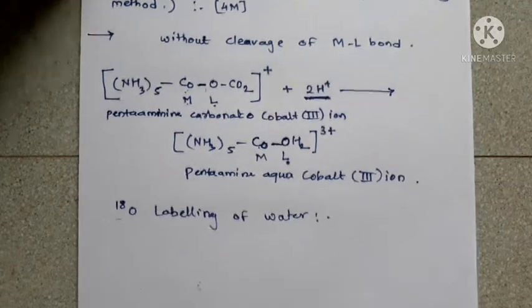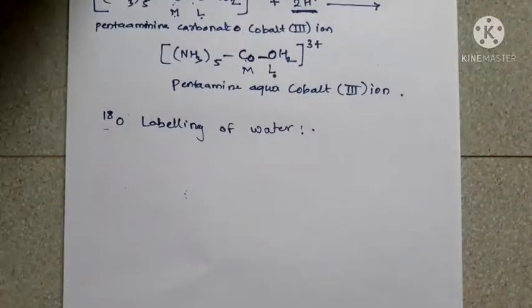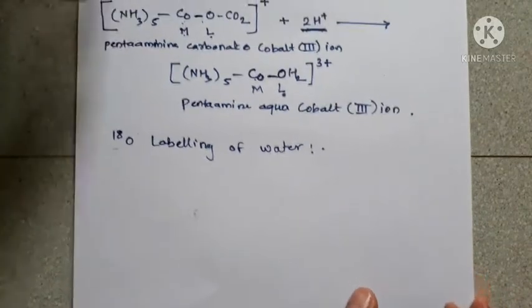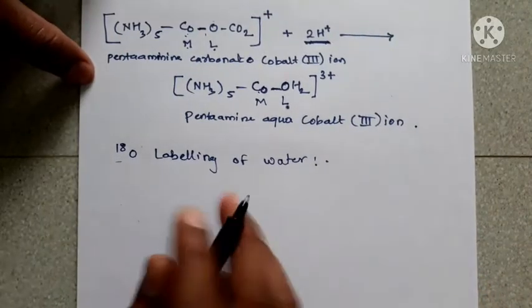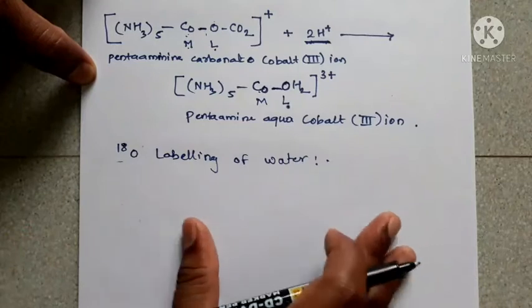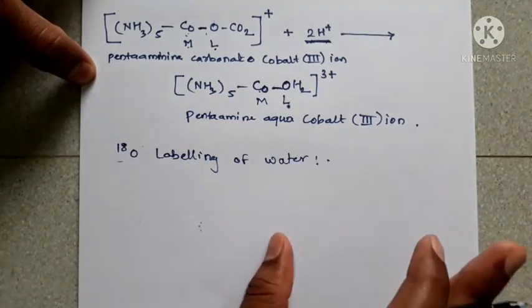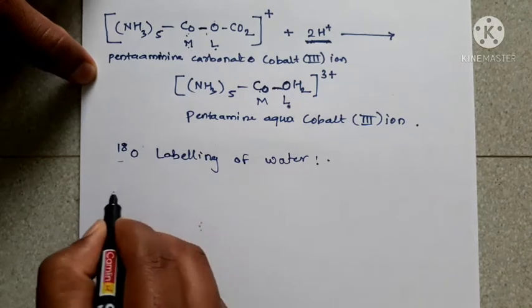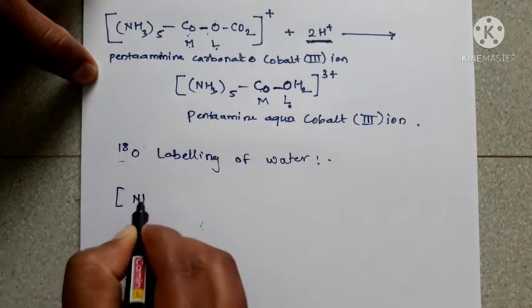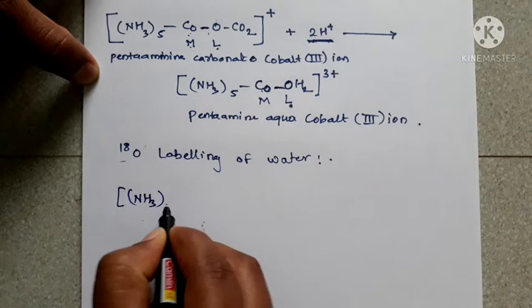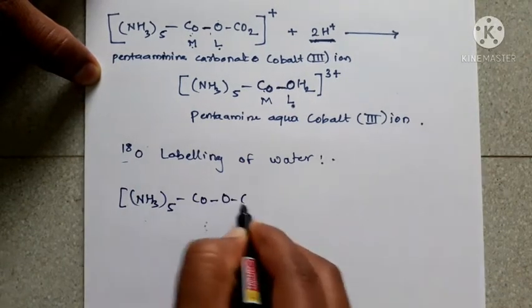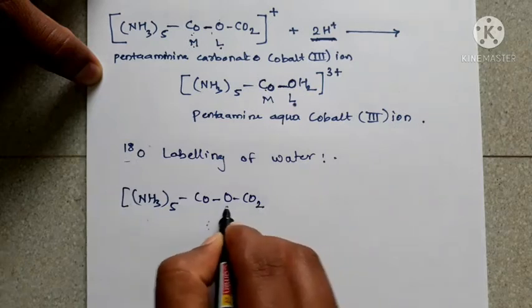So let us see the example of O18 labeling of water by using the above reaction. The reaction is the same, but acid hydrolysis takes place by using the O18 labeled water. So let us see the above example, [Co(NH3)5CO3]+, that is the carbonato complex.